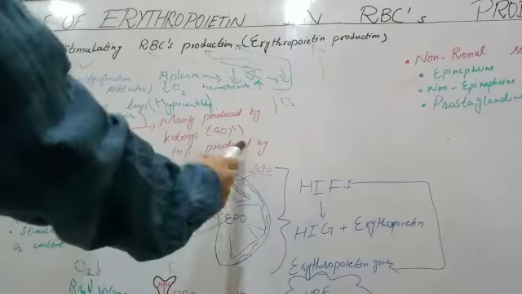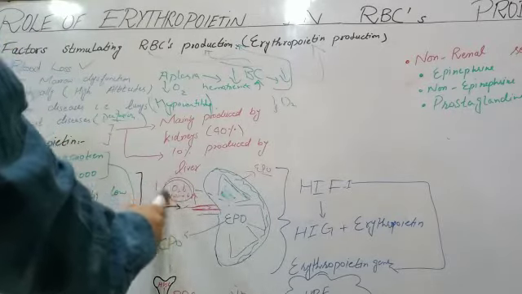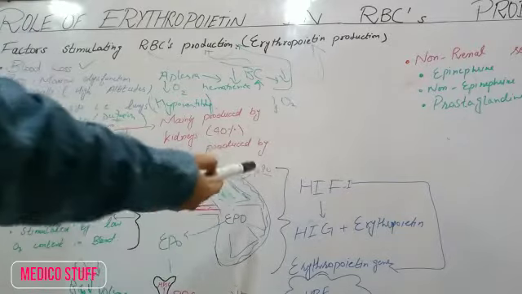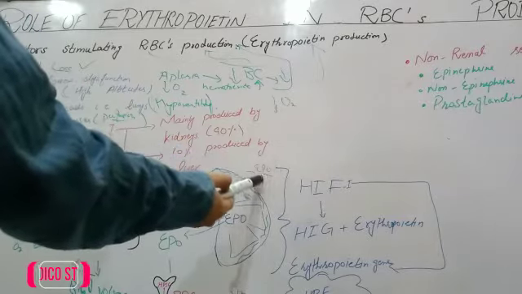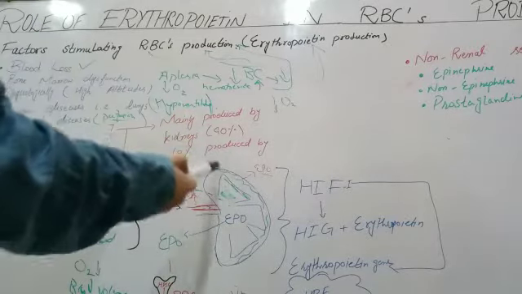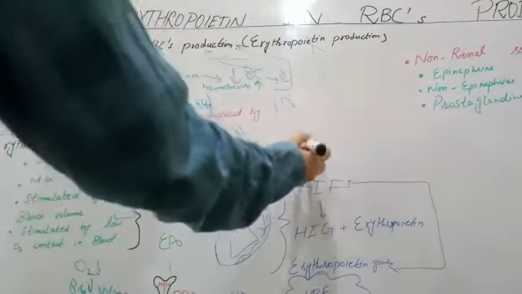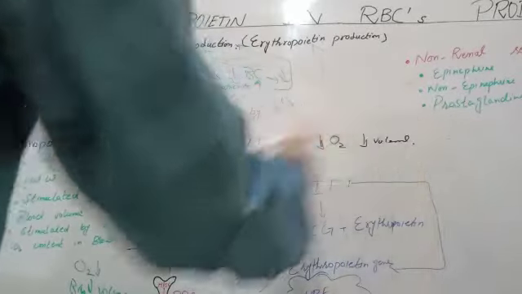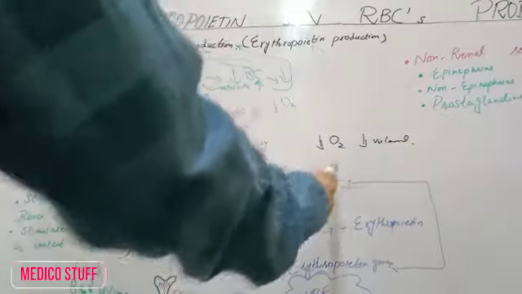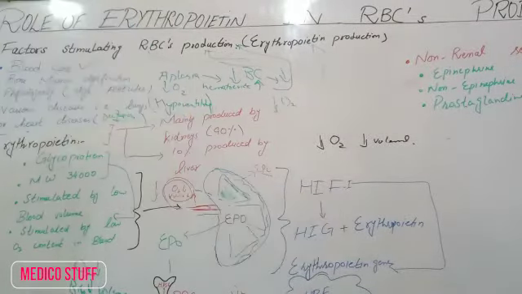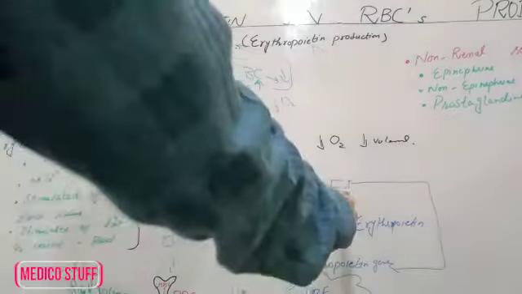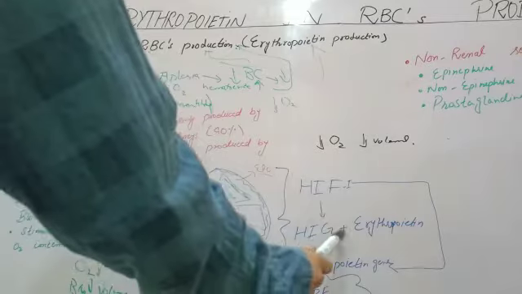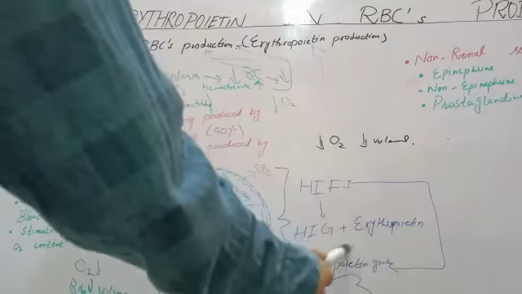Now, how does anemia or hypoxia lead towards erythropoietin production? First of all, we will have to study how erythropoietin is produced to stimulate RBC production in the case of renal hypoxia. So whenever there is renal hypoxia, meaning low oxygen or low volume of blood coming towards our kidney, it stimulates the production of hypoxia inducible factor 1. This hypoxia inducible factor 1 causes the transcription of hypoxia inducible genes and erythropoietin.